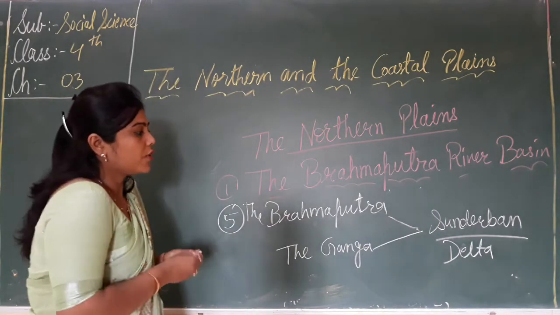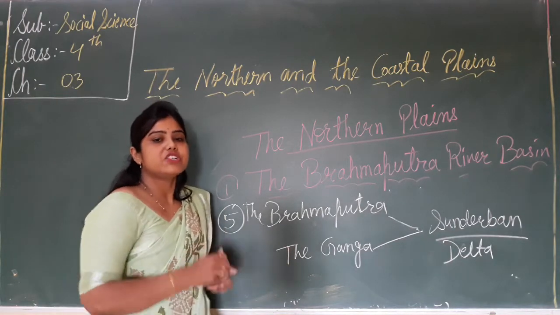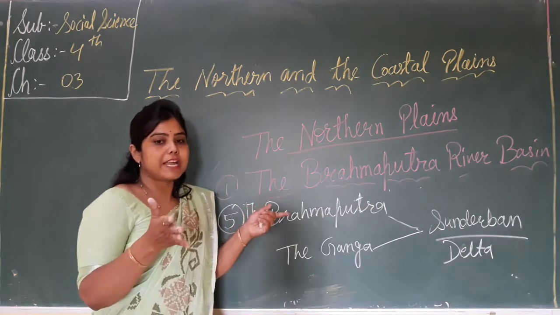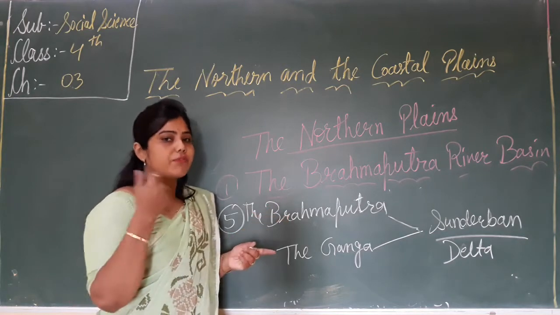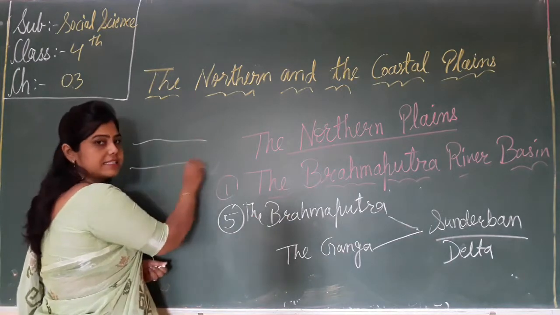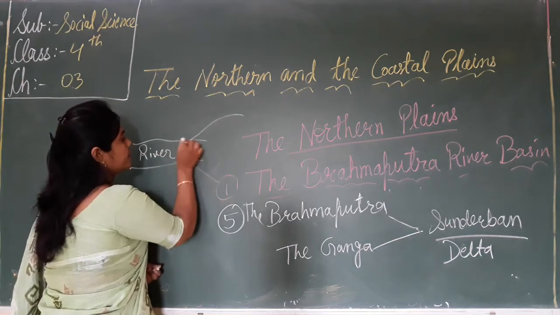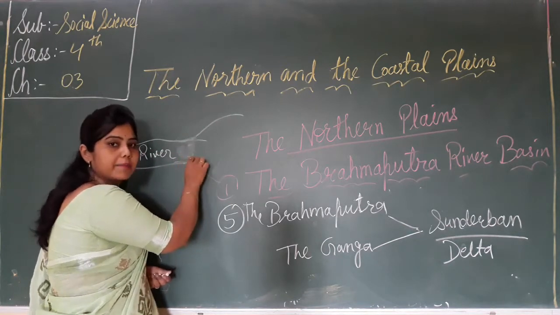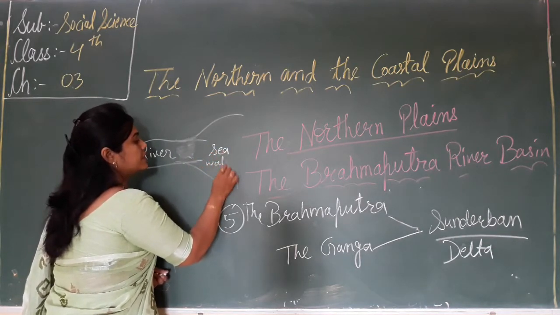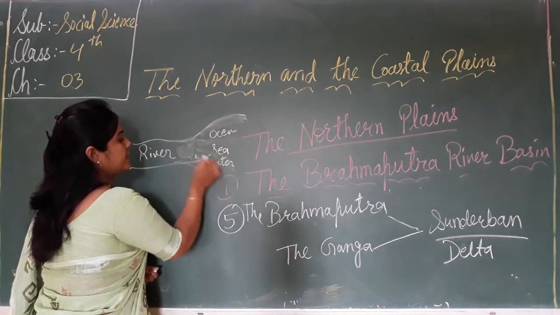So children, what do you mean by the delta? A delta is an area of low flat land shaped like a triangle, where the river splits and spreads into several branches before entering the sea. How does a delta form? See, like this is the river, and the end point of the river is where it falls into the sea or water bodies like oceans.